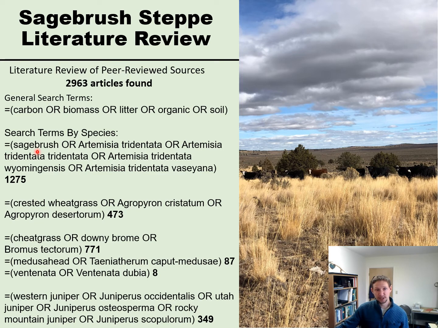So we have sagebrush, we use mountain, basin, and Wyoming. We have crested wheatgrass as one of the perennial grasses. We have cheatgrass, medusa head, ventenata, and we have juniper, both western, Utah, and Rocky Mountain. And all of these came up with about 3,000 articles.